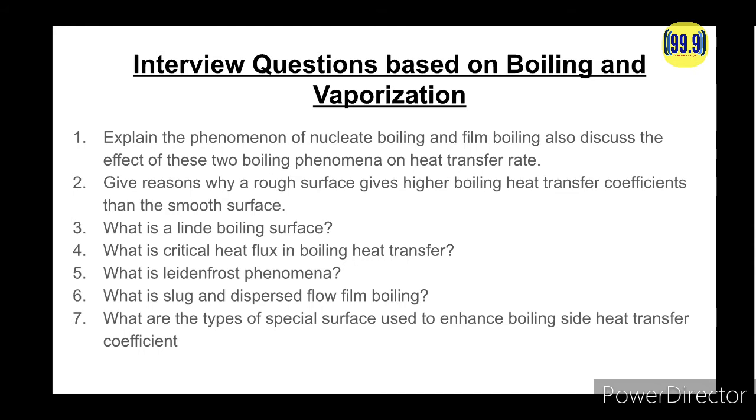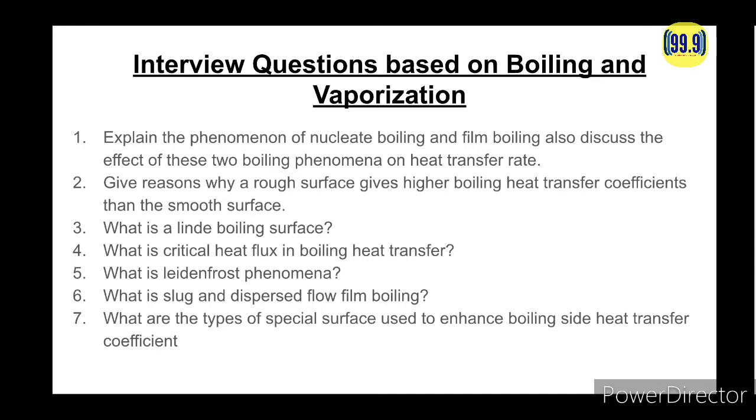So this is all about nucleate boiling and film boiling and the effect of these two boiling phenomena on the heat transfer rate. I hope you understand very well and will be able to give the answer to the examiner after this explanation.